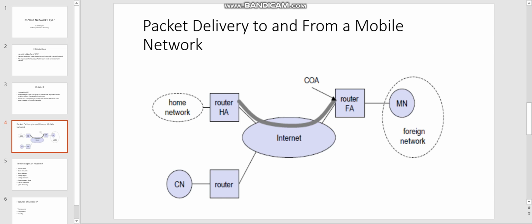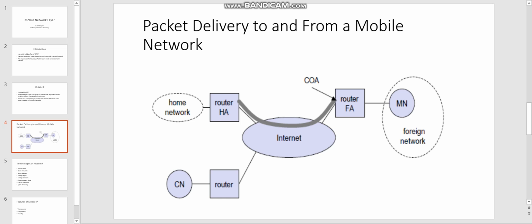In other words, only through the foreign agent can we communicate with the foreign network. So what is a foreign network? A foreign network is a network in which a mobile node is operating when away from its home network. It is different from the home network.